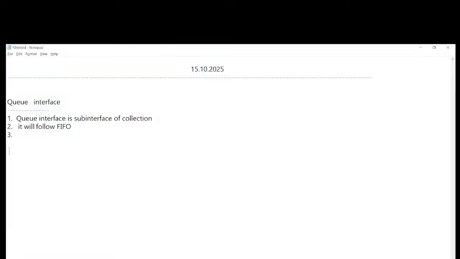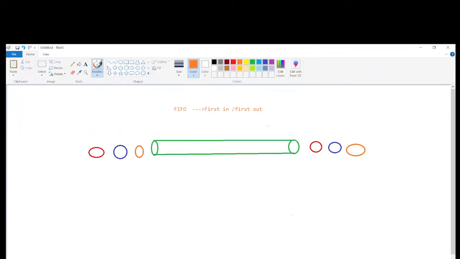All right. So Queue is one interface, the sub interface of Collection. It will follow FIFO. FIFO means first in, first out. Suppose this is the first element, second element, and third element.